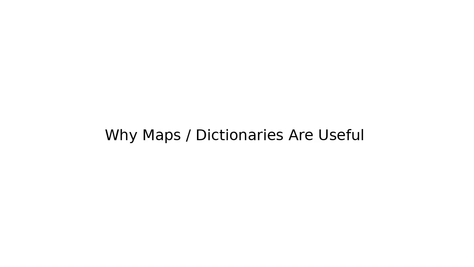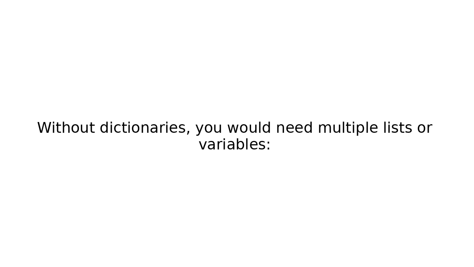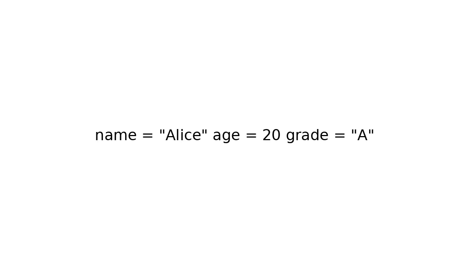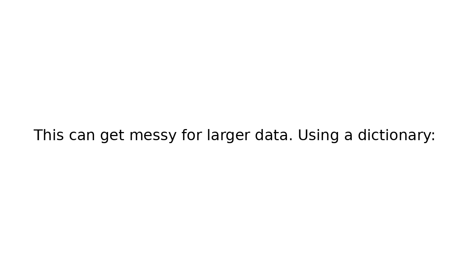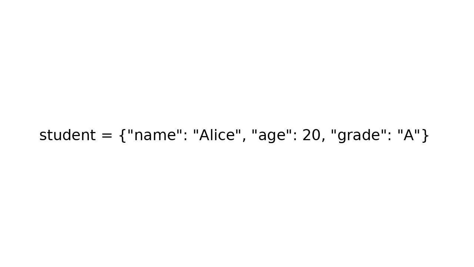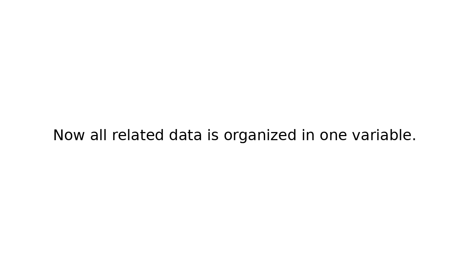Why are maps dictionaries useful? Without dictionaries, you would need multiple lists or variables: name = "Alice", age = 20, grade = "A". This can get messy for larger data. Using a dictionary, student = {"name": "Alice", "age": 20, "grade": "A"}. Now all related data is organized in one variable.